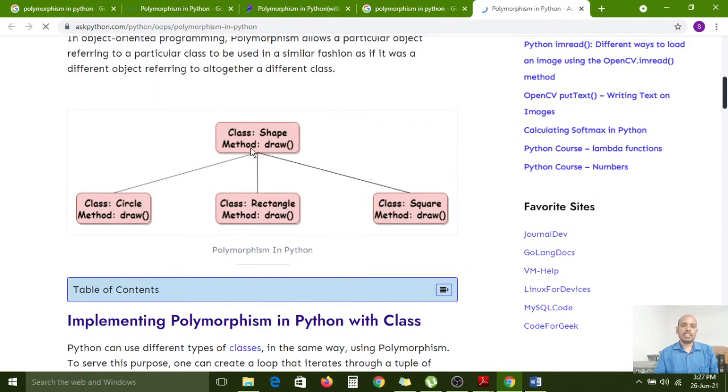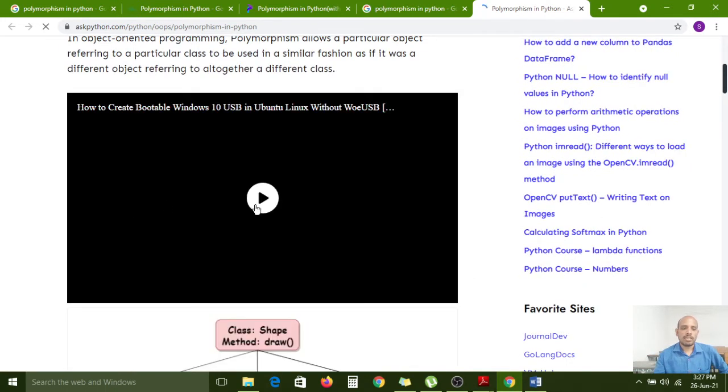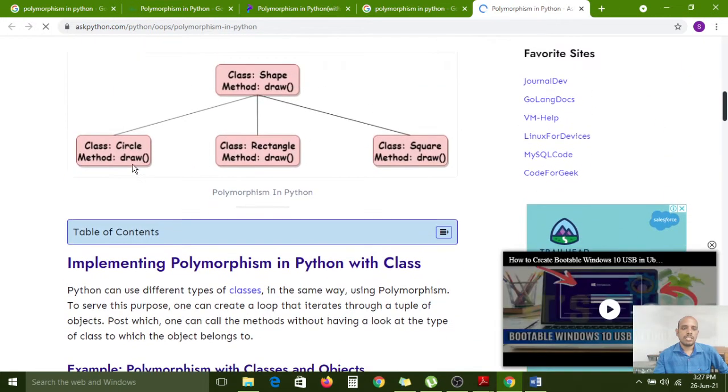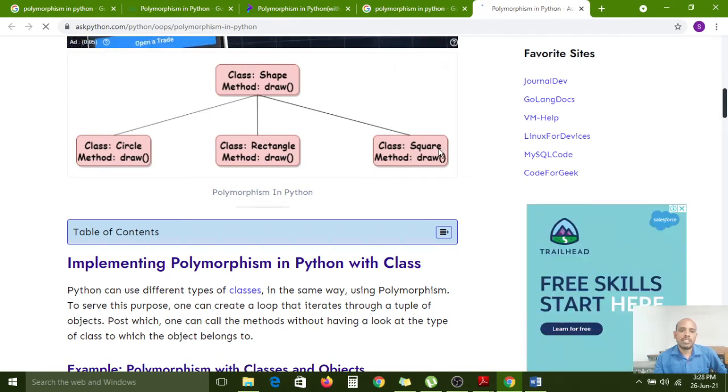Here one diagram is given: class Shape, method draw, and a subclass, class Circle. In that also we have the draw method. Rectangle, draw method. Square, draw method. Shape, Circle, Rectangle, Square are all class names, but all classes contain the same method. Carefully observe, all classes contain the same method, nothing but the draw method. So the Shape class is the super class, and the remaining three are subclasses.